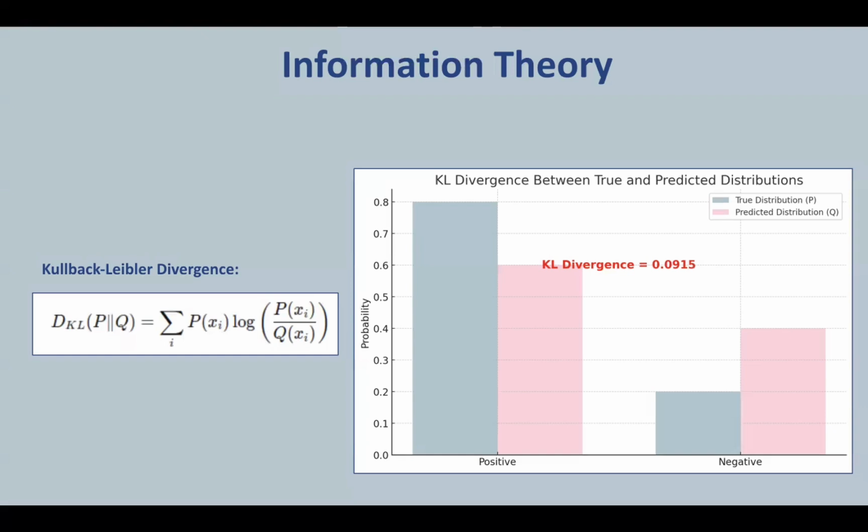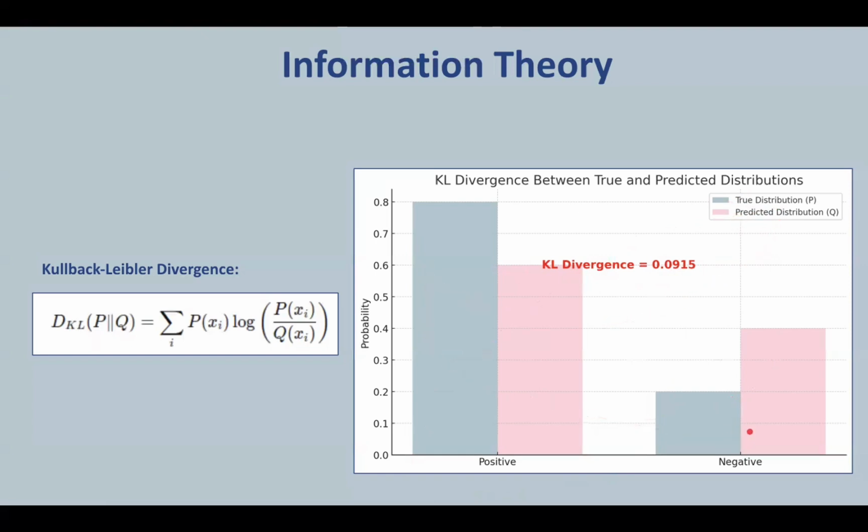It is a measure from information theory that quantifies how one probability distribution diverges from the second. And this is how it's mathematically represented. So let us understand the concept of KL divergence by looking at this plot, for example. Here, it shows the comparison between the true distribution P and the predicted distribution Q for a binary classification problem.